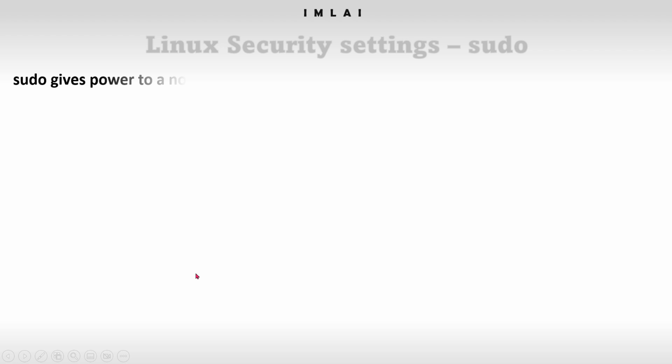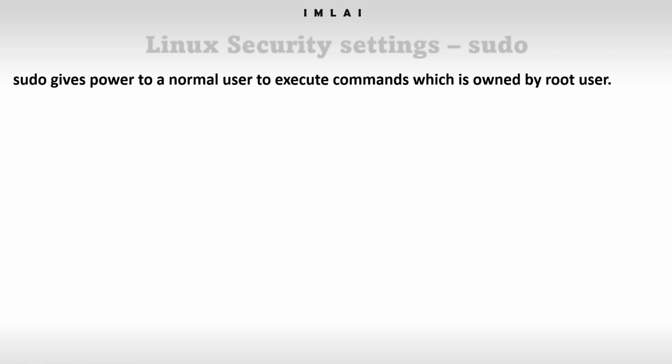So that's a Linux setting, sudo. What is sudo first? Sudo gives power to a normal or regular user to execute commands which are owned by the root user. It's like the binary files, or admin-level binary files, that can only be executed by the root user.